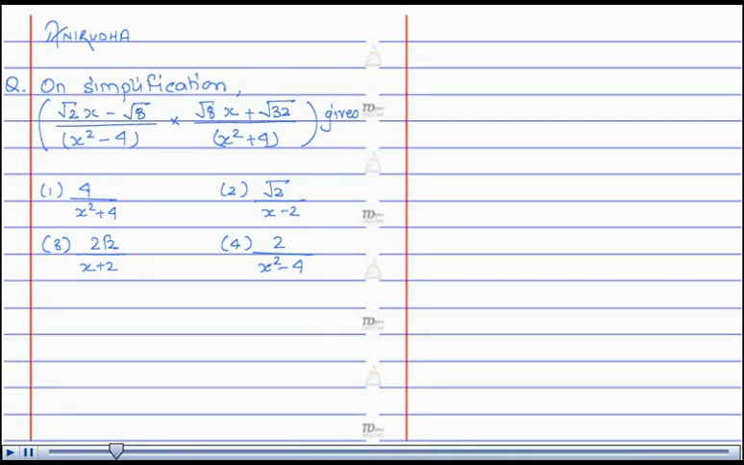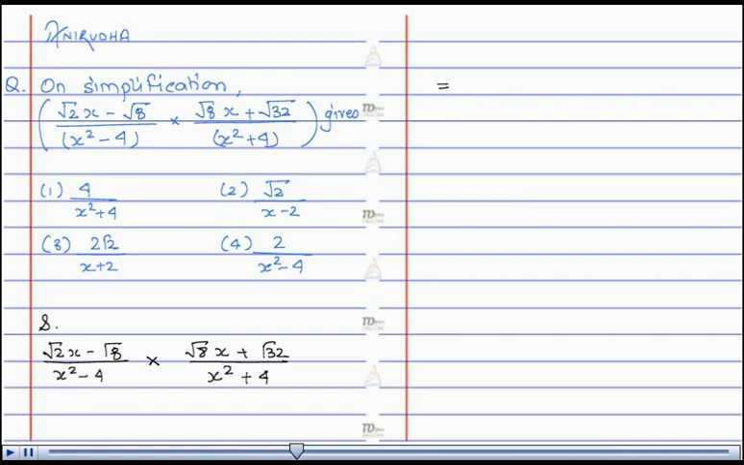The question is on simplification: root 2x minus root 8 divided by x square minus 4, into root 8x plus root 32 divided by x square plus 4, gives. Let's see the solution. We have to find the value of the expression root 2x minus root 8 upon x square minus 4 into root 8x plus root 32 upon x square plus 4.